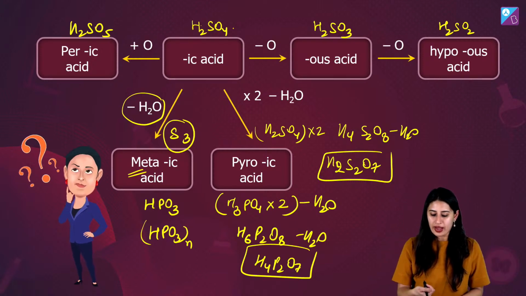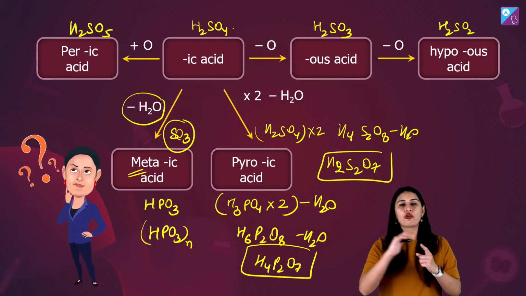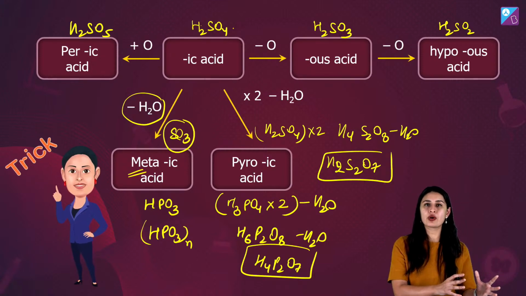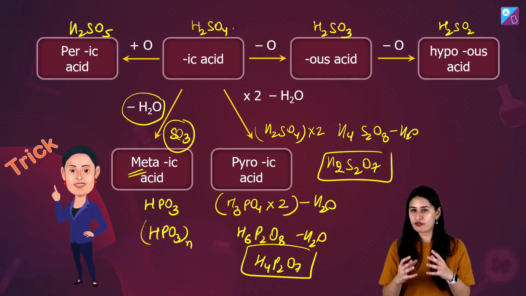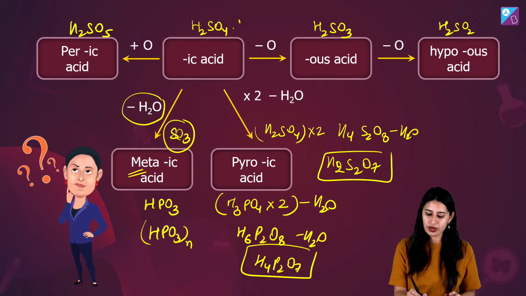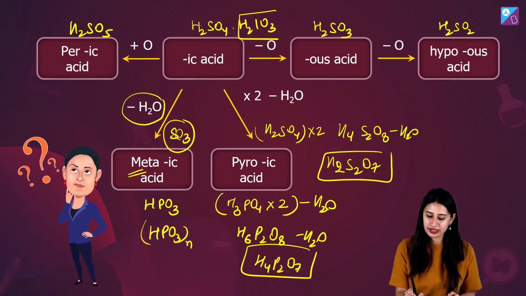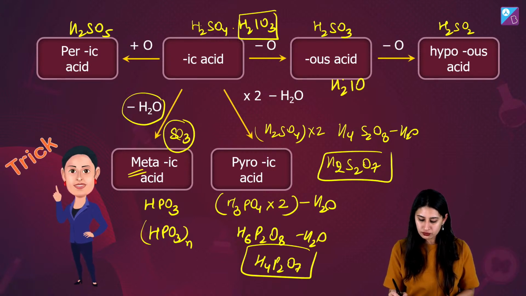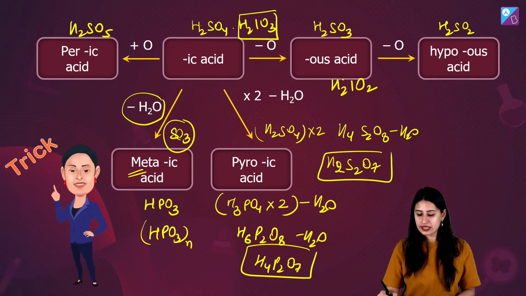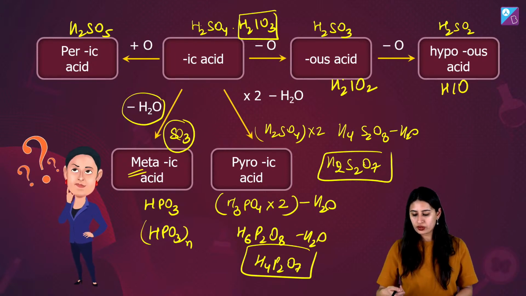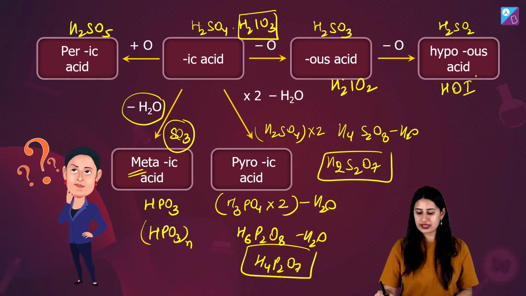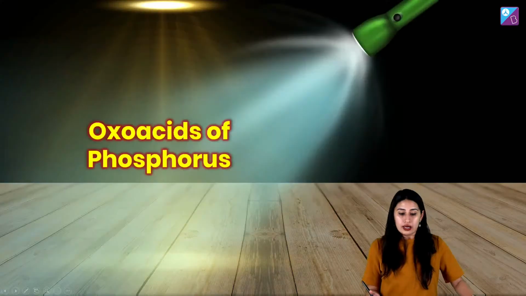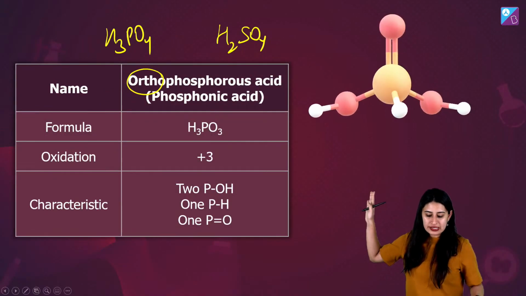ठीक है? Well, similar thing you can do for iodic acid. If you start with iodic acid, you get per iodic acid. If you add one oxygen, iodous acid. If we are talking about one oxygen less, so H2IO3 के लिए आप start करिए यहाँ से. H2IO2 हो जाएगा iodous acid. HIO और HOI इस तरीके से हम लिखते हैं hypoiodous acid.